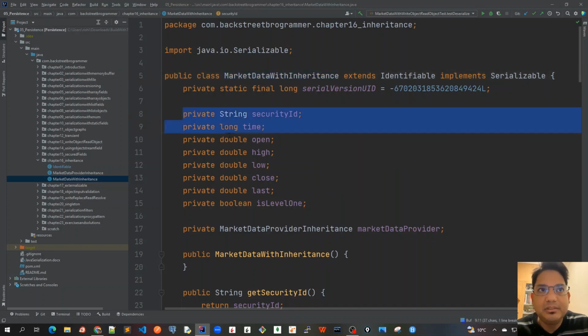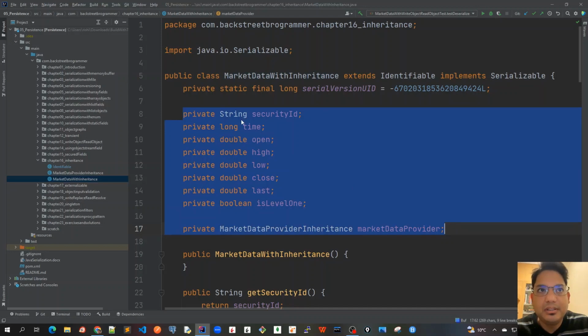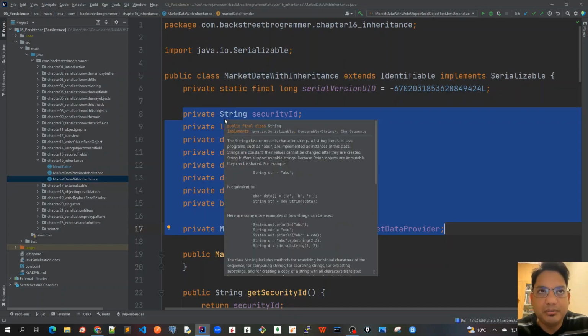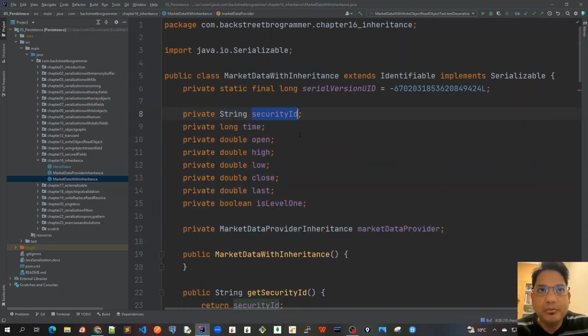all these fields get default values. We have a String field, so the first step is that securityID would be given a null value. Similarly, long time would be given 0L, all the double fields 0D and boolean false, and this reference object would be marked as null.